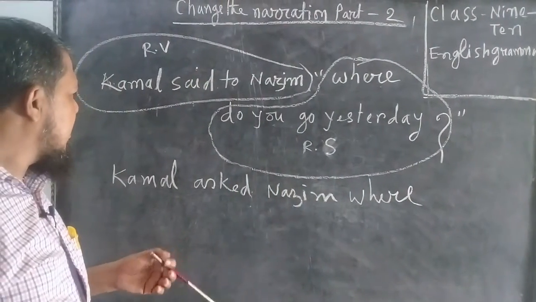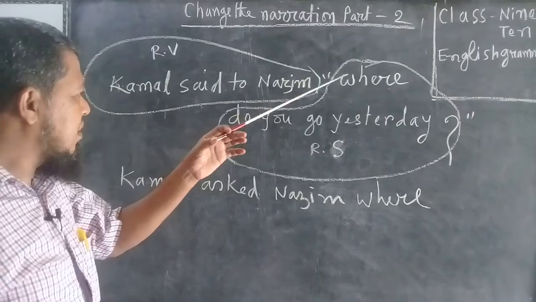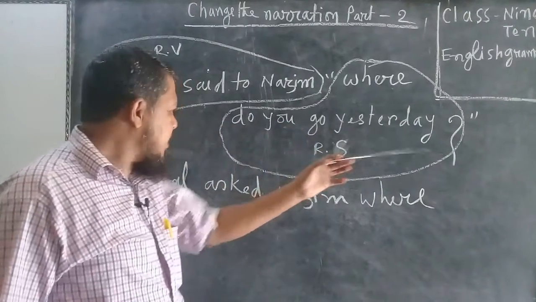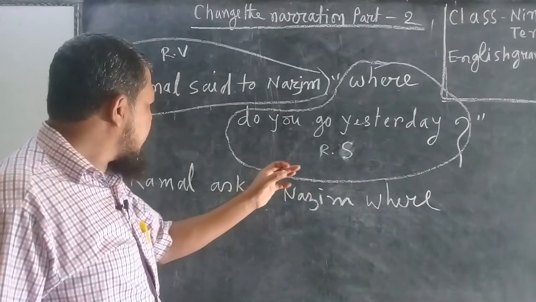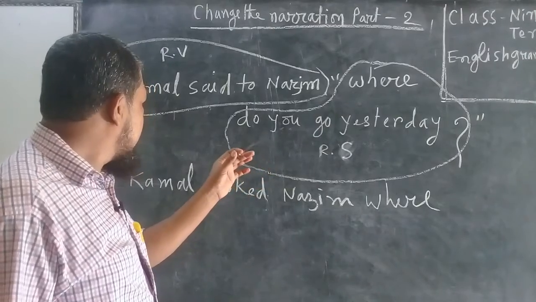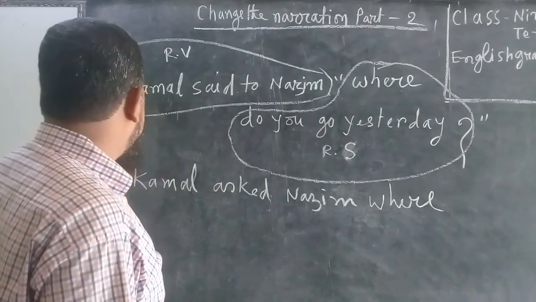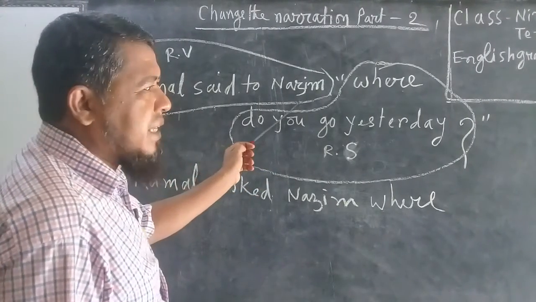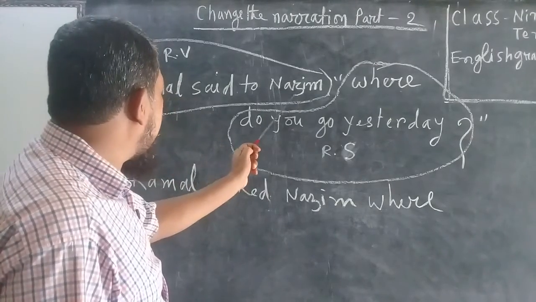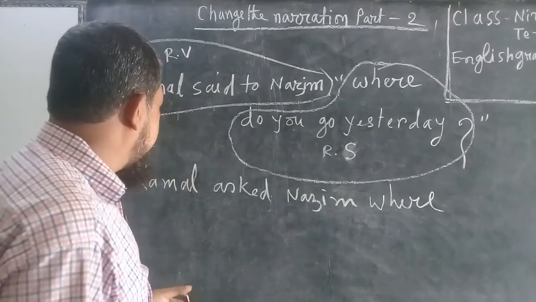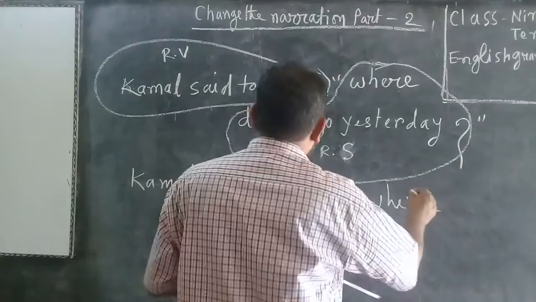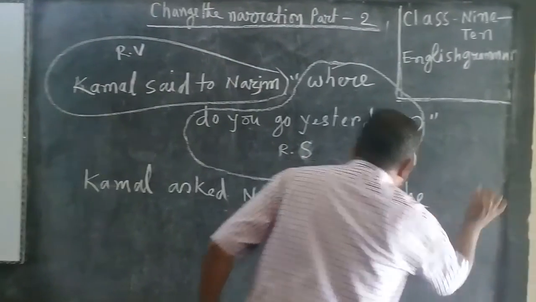Step third, change of person. The reported speech has second person. Second person changes according to the reporting verb's object. The reporting verb's object is Nazim, so he.